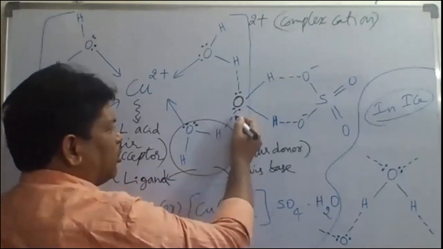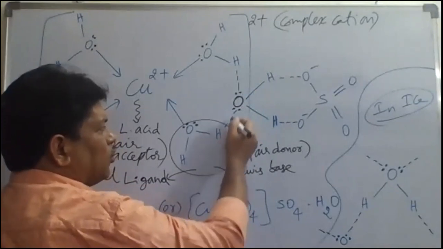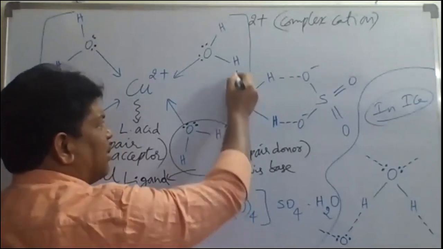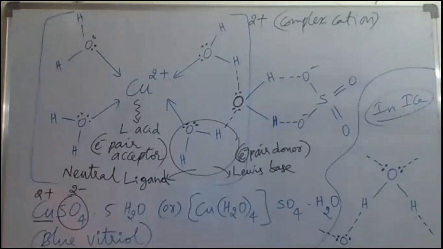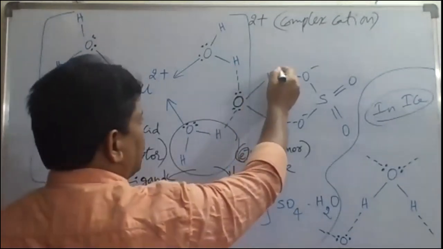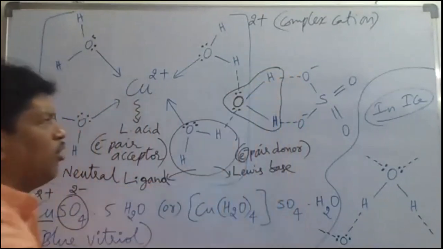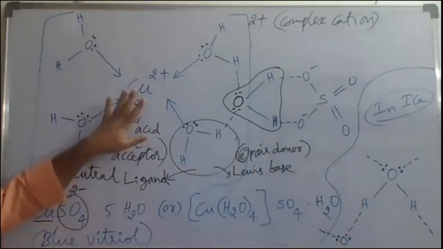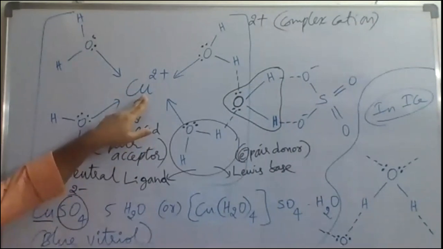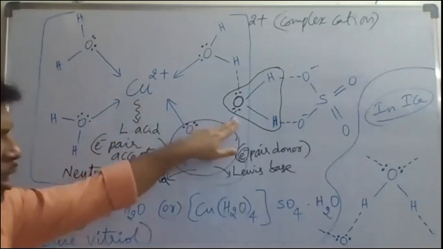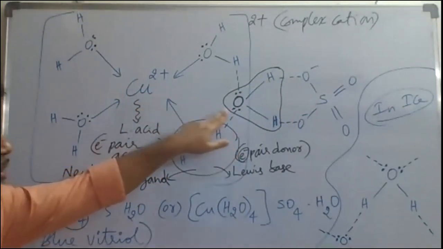This oxygen forms hydrogen bonding with another hydrogen here. So this side one hydrogen bond, this side one hydrogen bond. That means this water molecule is now bonded to this complex. So with this Cu2+, indirectly, how many water molecules are linked by hydrogen bonding?